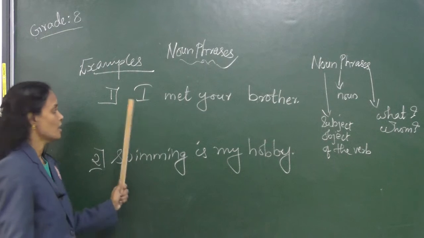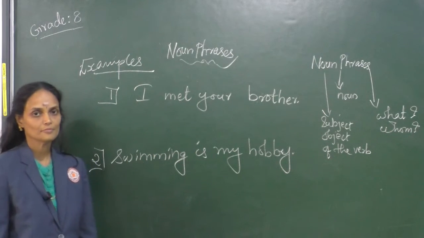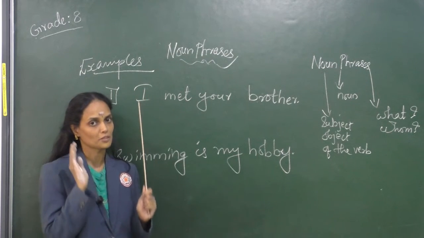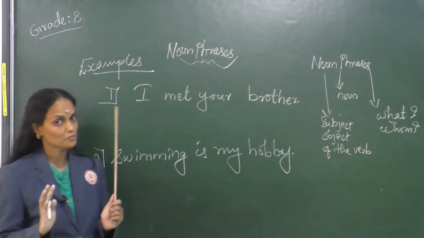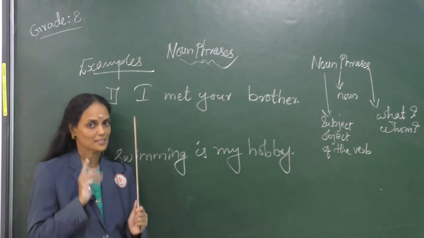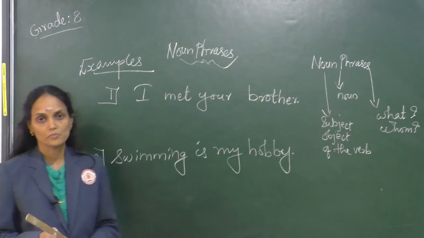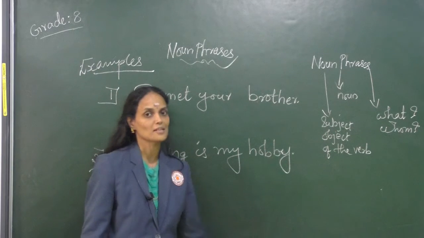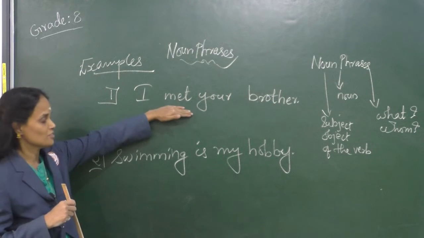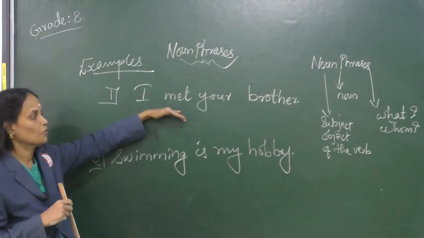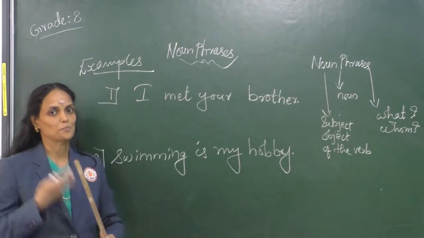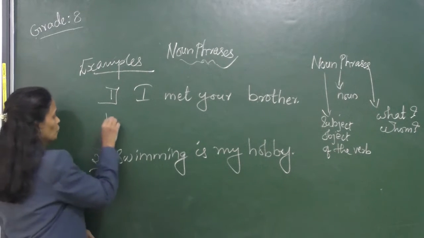The first sentence is, I met your brother. Just bear in mind, a phrase is a group of related words, and a noun phrase is also a group of related words which consists of a noun. And the second thing, a noun phrase can function as a subject or an object. Third, ask the question what or whom. Let's frame a question to get this sentence as the answer. Can we use what? No, right? It should be whom. So how do we write?